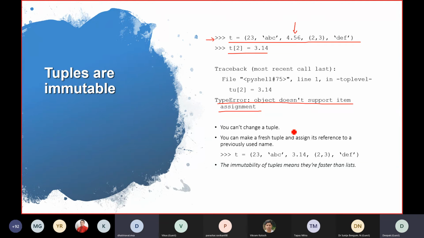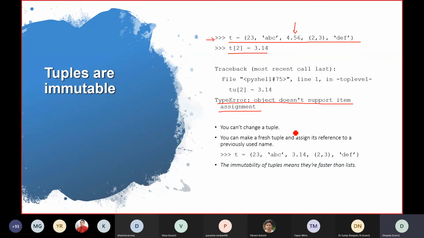So why has this thing been done? Why make something that you can't change? Because if you don't give editing rights, then it's faster. So tuples are much faster than lists because editing rights are not there. So storage, it's stored in the memory in a different format and it's much faster. It's stored in a compressed format because you don't need to edit that, you can't edit that, and that's why tuples are much faster than lists.